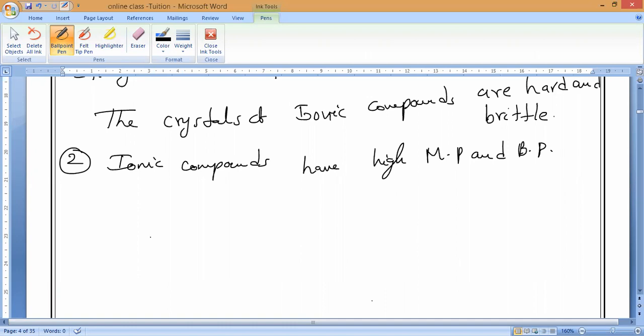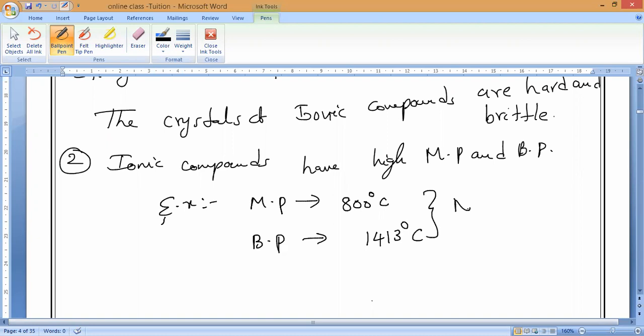Boiling points. Here also I will say the reason, you should remember. For example, take sodium chloride. The melting point of sodium chloride is about 800 degrees Celsius, and the boiling point of sodium chloride is around 1413 degrees Celsius. This is the example of sodium chloride. So is it high or low? You have to respond. High. Okay, guys, that is the reason. So ionic compounds have high melting points and high boiling points.